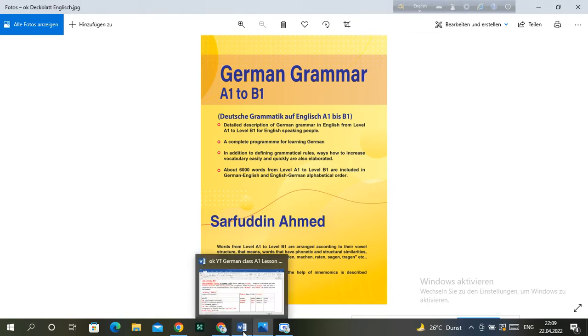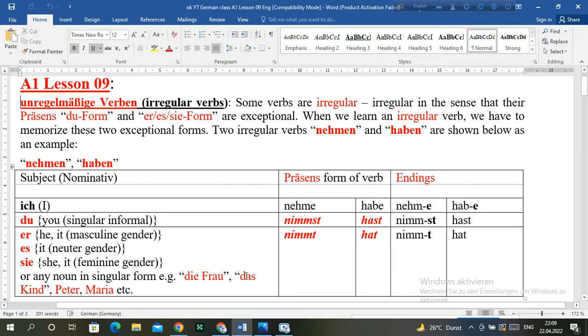Now let us start our main discussion. Today we will discuss German unregelmäßige Verben, that means irregular verbs.